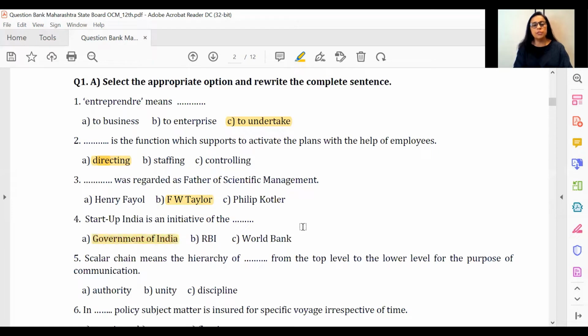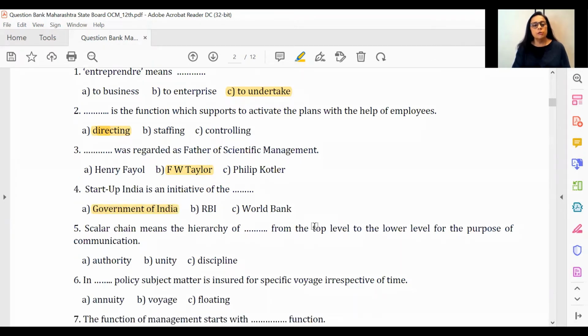All right, so under this you have the concepts of BPO, LPO, KPO. Thereafter, you have Startup India, Stand Up India, and agro-tourism. These are the places where you have one of the objectives. Like I have discussed in my other videos, these are more important for objectives and not really very important for maybe short notes. Again, from the chapter of entrepreneurship development.